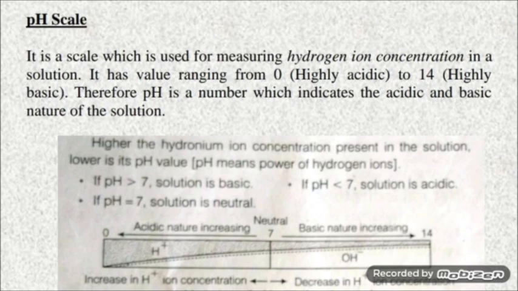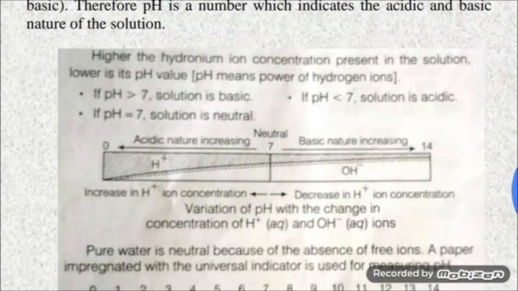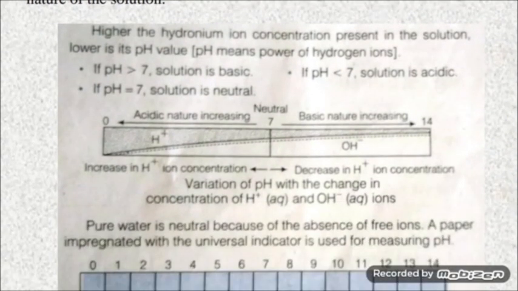It has no units. So according to the rules of pH scale, you can see if pH is greater than 7, the solution is basic. If pH is less than 7, the solution is acidic. And if pH is equal to 7, then the solution is neutral. You can see the pH scale from 0 to 14. Acidic nature increases from 7 to 0 towards left. That means at 0, highly acidic. At 14 on right is highly basic.